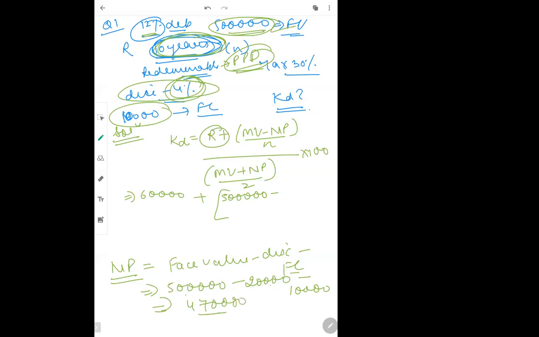ठीक है, तो net proceeds हो गया 4,70,000 divided by n. N was given in the question as कितना कहा गया? 10 years. So this is 10. Guys please bear with my writing, थोड़ा ज़्यादा ही बुरा है. So divided by, again, maturity value is 5 lakh plus net proceeds 4,70,000 divided by 2, multiply by 100.